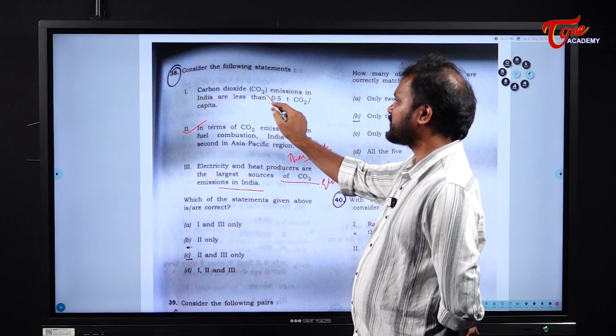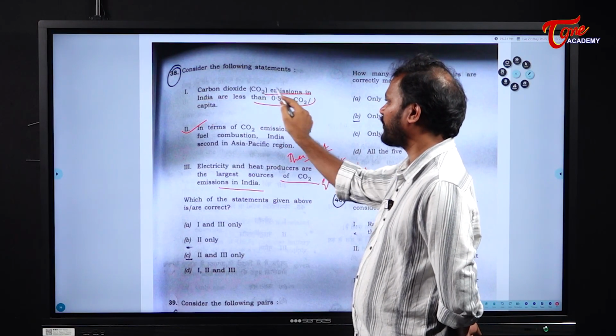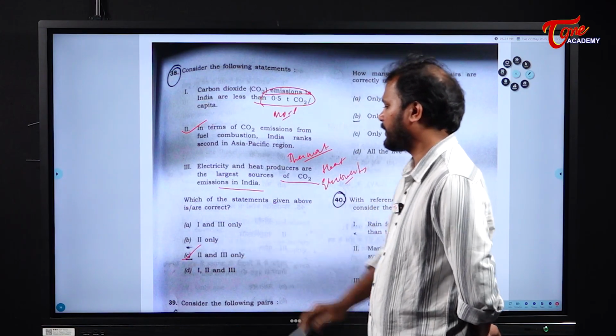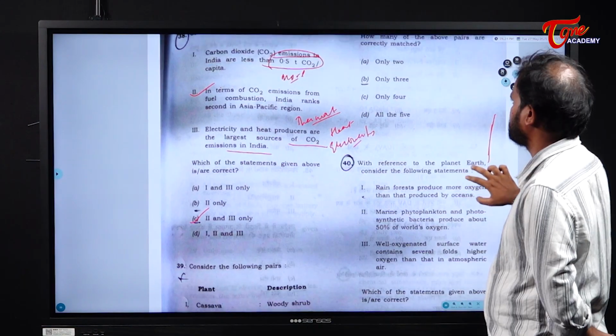And the carbon dioxide emissions in India are not less than 0.5 metric tons, but it is more than that. So answer is only 2 and 3. Next.